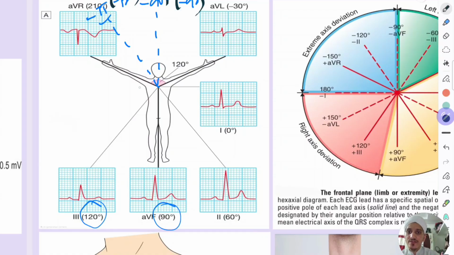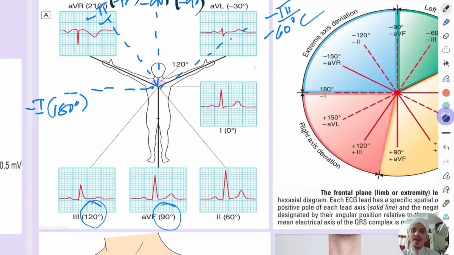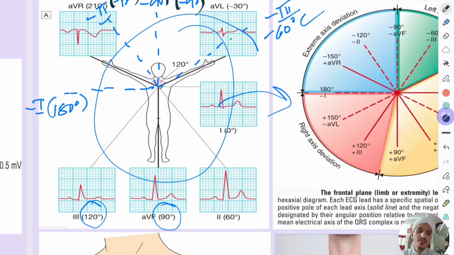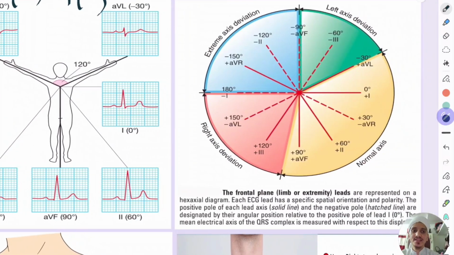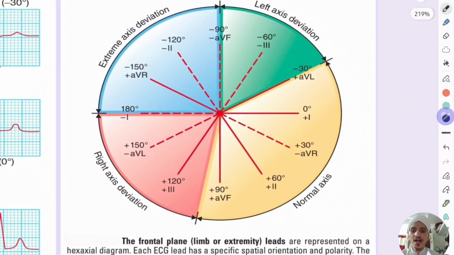If you draw a line like this it will become minus 1, and this is 180 degree. You draw a line with 3, so this will become minus 3 and minus 60 degree. So by this you will get this type of hexaxial diagram.